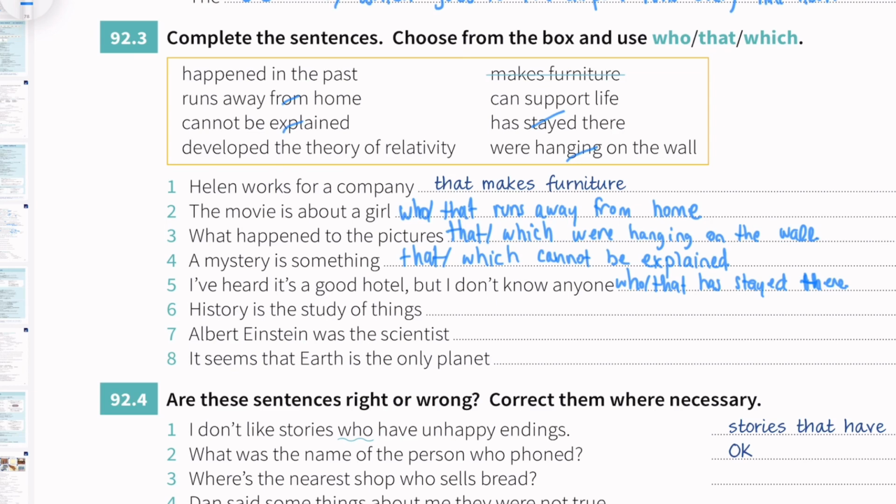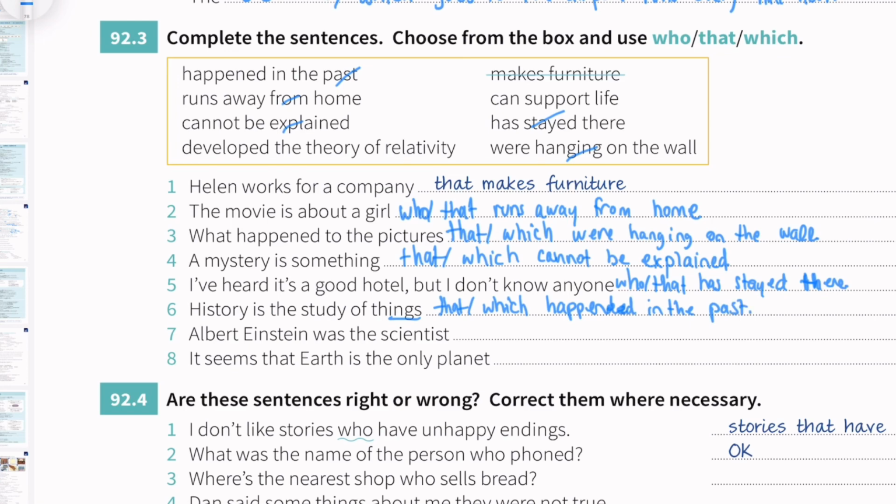Now number 6. History is the study of things that happened in the past. History is something that happened in the past. So number 6 becomes that or which, because it's things that happened in the past. Happened, in the past, right?